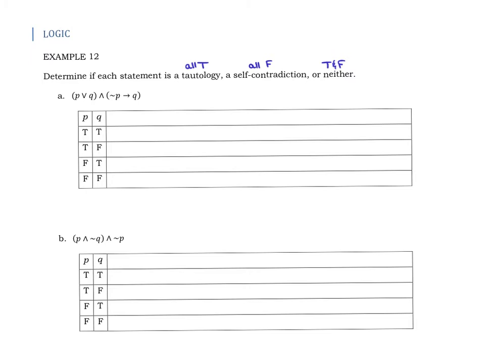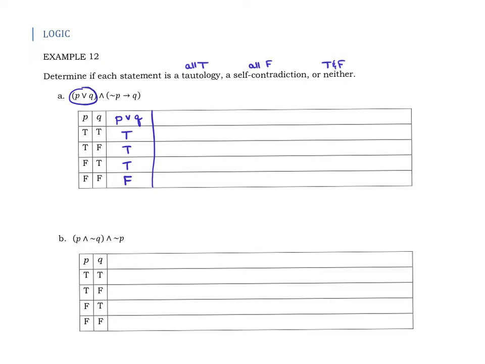So looking at our statement here, I'm going to just take the first set of parentheses as the first thing I'm going to look at. So I'm going to evaluate P or Q. All right, so P or Q. Remember, only one of them, P or Q, has to be true for the statement P or Q to be true. And so we've got true, true, true, and then false. Okay, so that takes care of this portion right there.